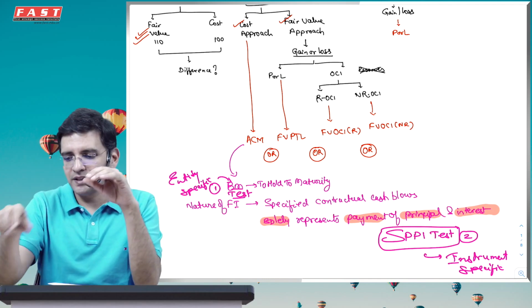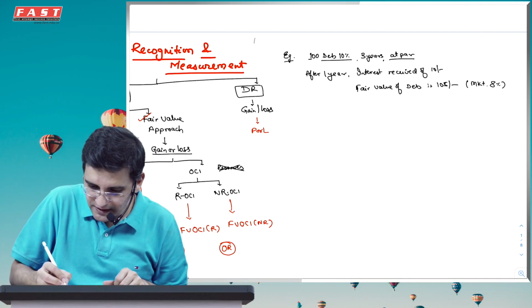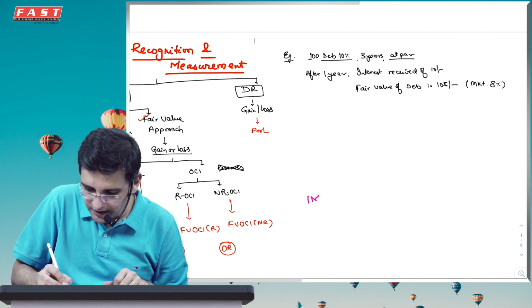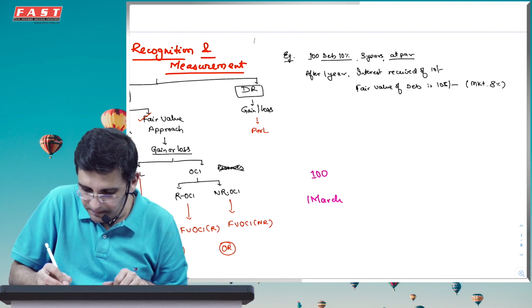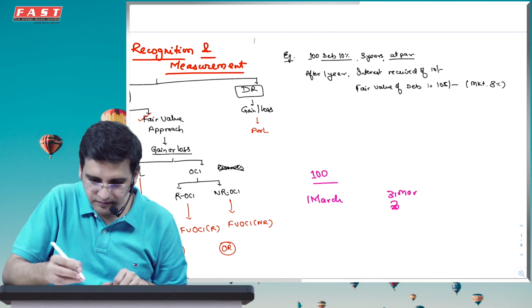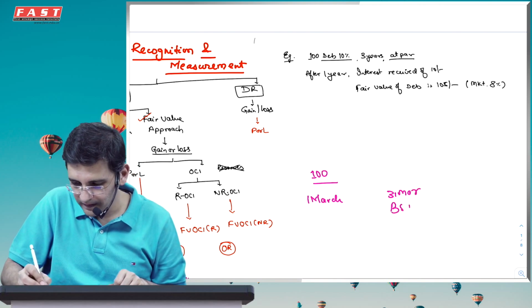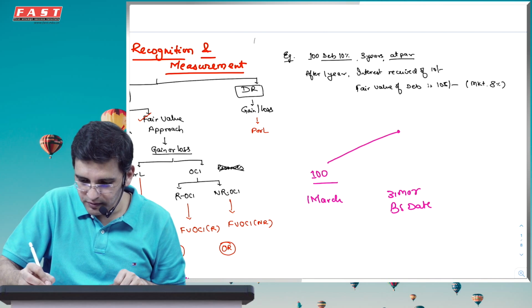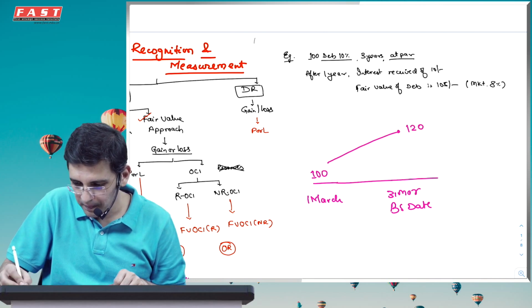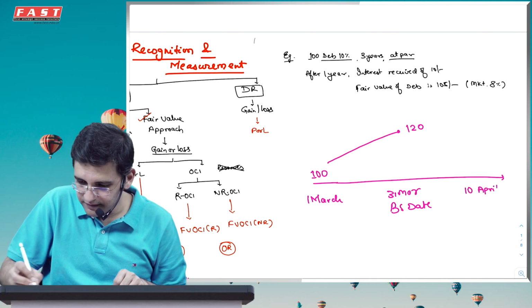Now when I say FVTPL, there is a problem. 100 rupees investment if it goes to 105. Now let's understand. So say for example I bought a particular instrument on 1st of March and I bought it for 100 rupees. This is actually the initial value. Say on 31st March, which is my balance sheet date, let's say this zoomed up to 120. And then on 10th of April, I actually sold this off, and this say was sold at 115.